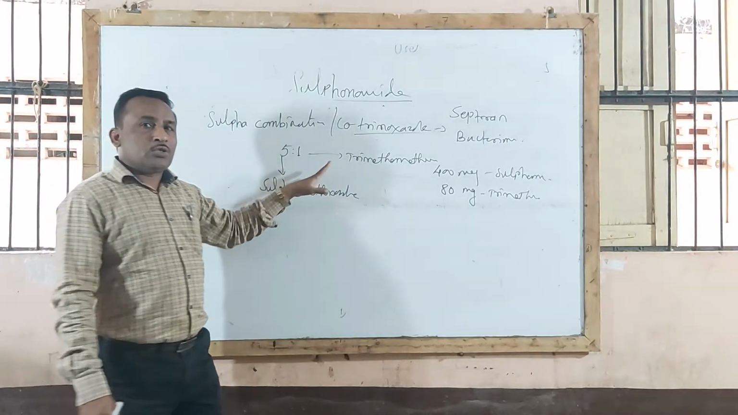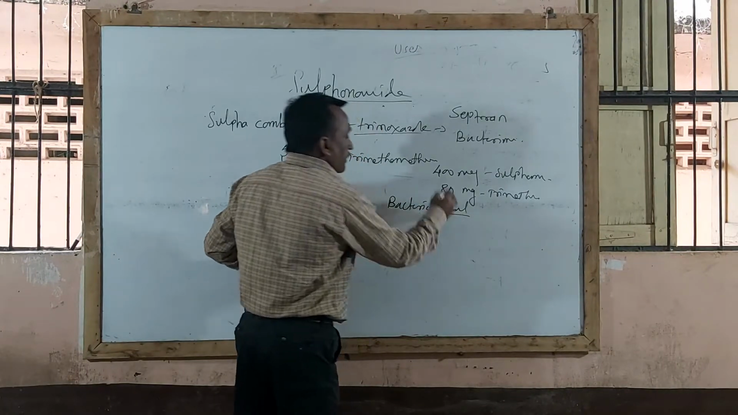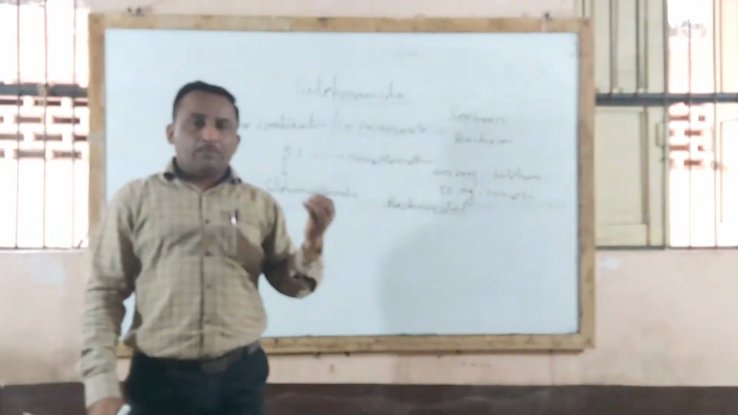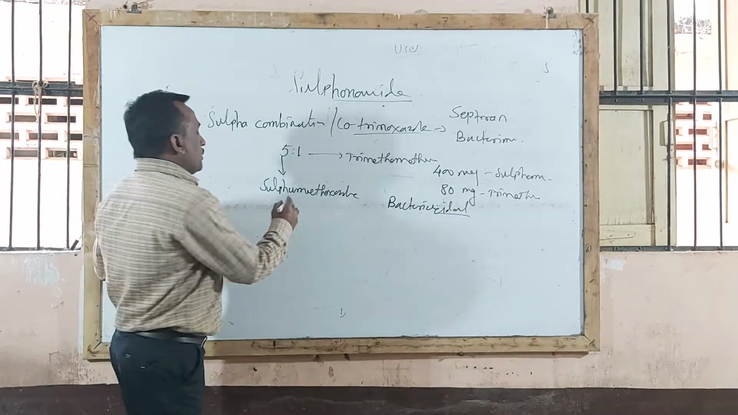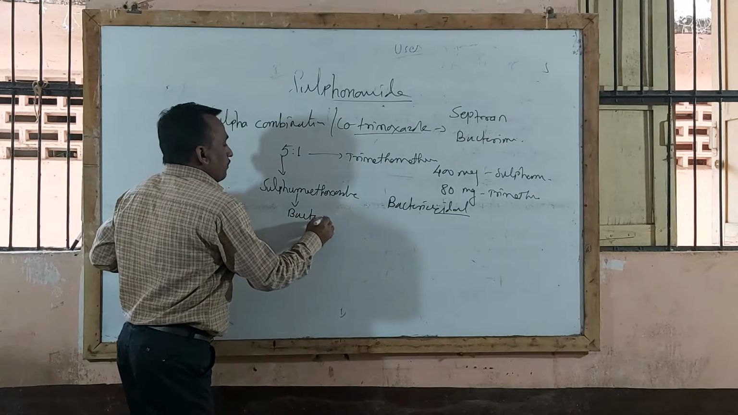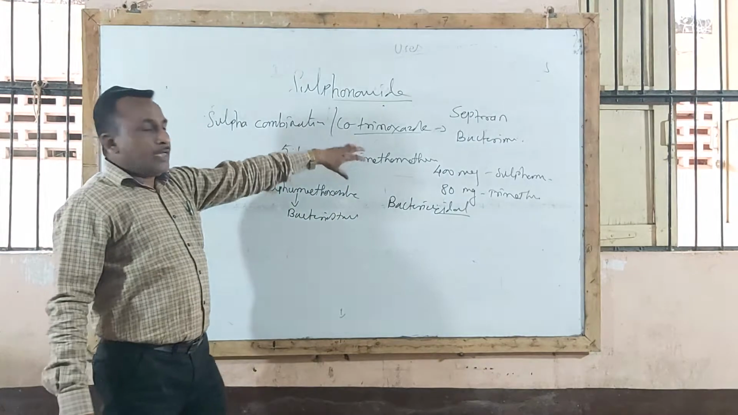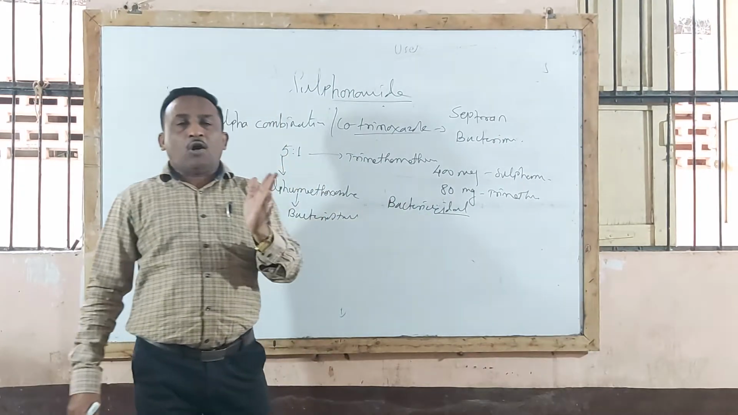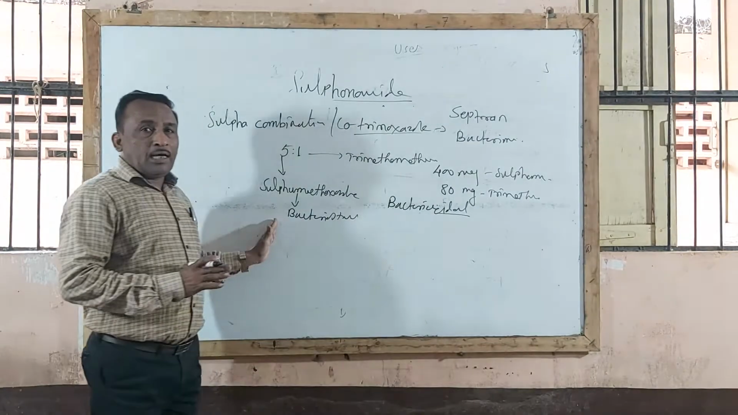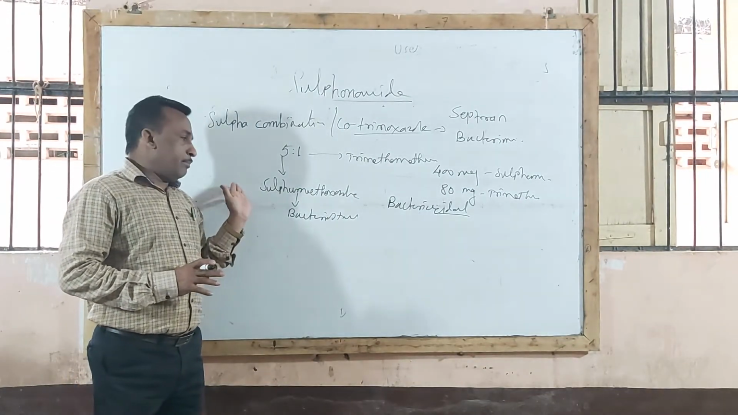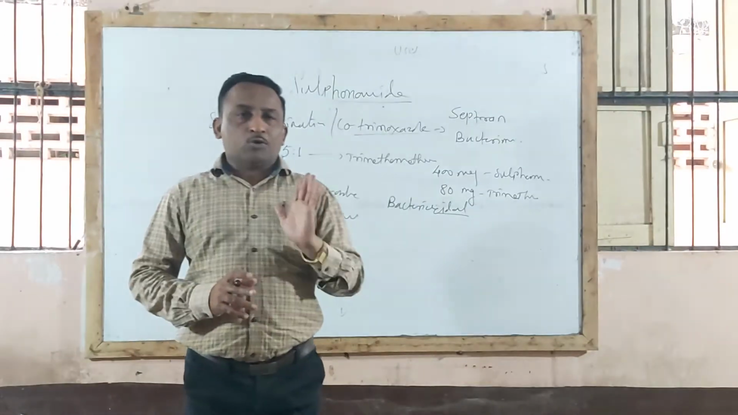This combination shows bactericidal effect, that is synergistic effect. You understand that a sulfonamide, maybe sulfamethoxazole or any sulfonamide, when given alone produces bacteriostatic action. But if this combination, sulfamethoxazole with trimethoprim, is given, it causes bactericidal effect, that is killing or destruction of bacteria. So remember that bacteriostatic examples are sulfonamide, tetracycline, chloramphenicol, while bactericidal examples are co-trimoxazole, penicillin, cephalosporin.